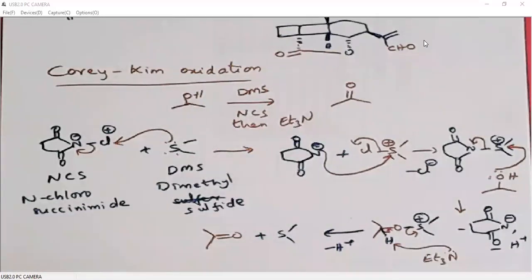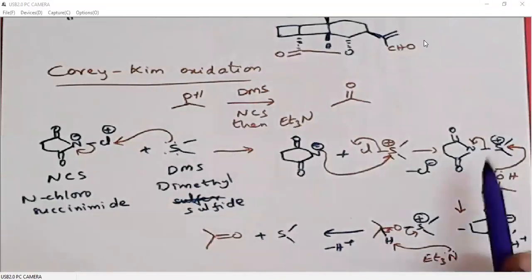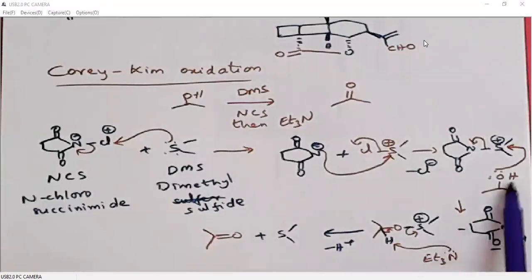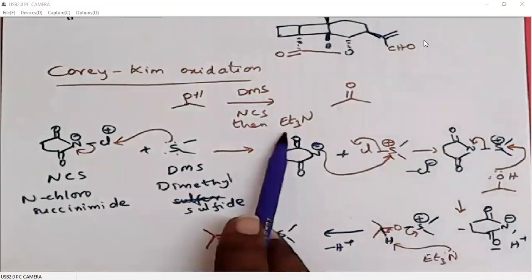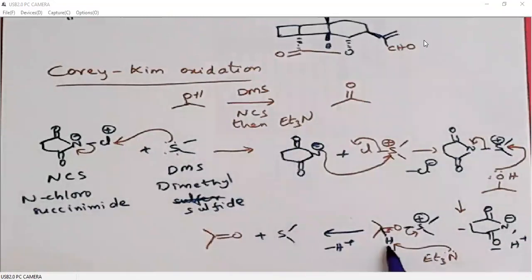Once this activated sulfur is available, then alcohol immediately attacks on sulfur. So NCS will be leaving. And when we take out this proton, it becomes an oxygen sulfur bond. Then an additional base in the reaction mixture can pick up this proton, so that the bonding electrons in this carbon hydrogen bond are now polarized towards oxygen to form a carbon oxygen double bond.